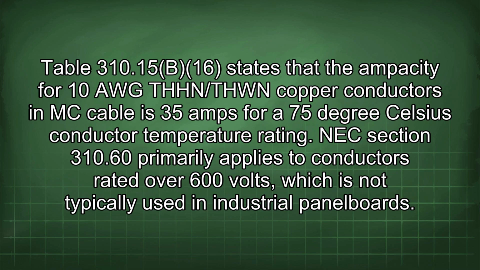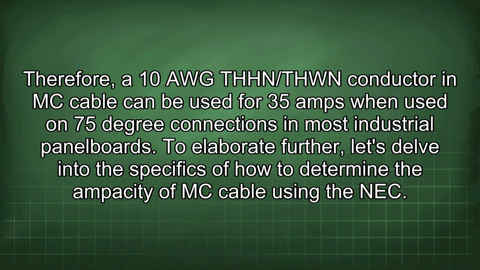Table 310.15(B)(16) states that the ampacity for 10 AWG THHN/THWN copper conductors in MC cable is 35 amps for a 75 degrees Celsius conductor temperature rating. NEC section 310.60 primarily applies to conductors rated over 600 volts, which is not typically used in industrial panel boards. Therefore, a 10 AWG THHN/THWN conductor in MC cable can be used for 35 amps when used on 75-degree connections in most industrial panel